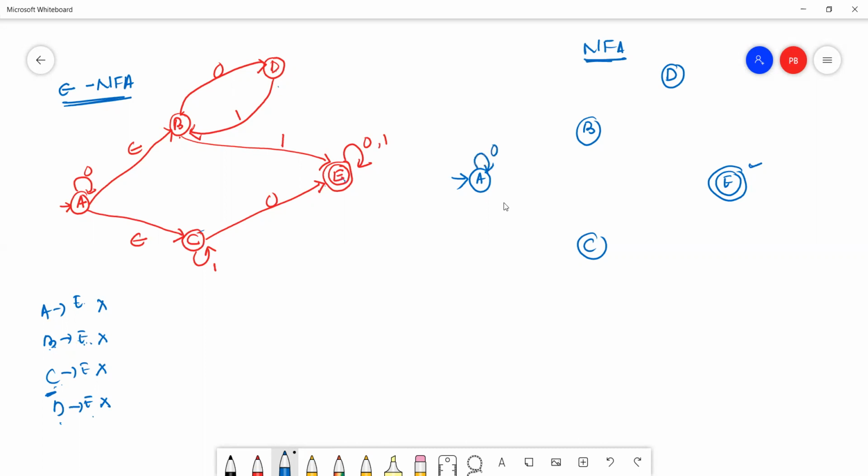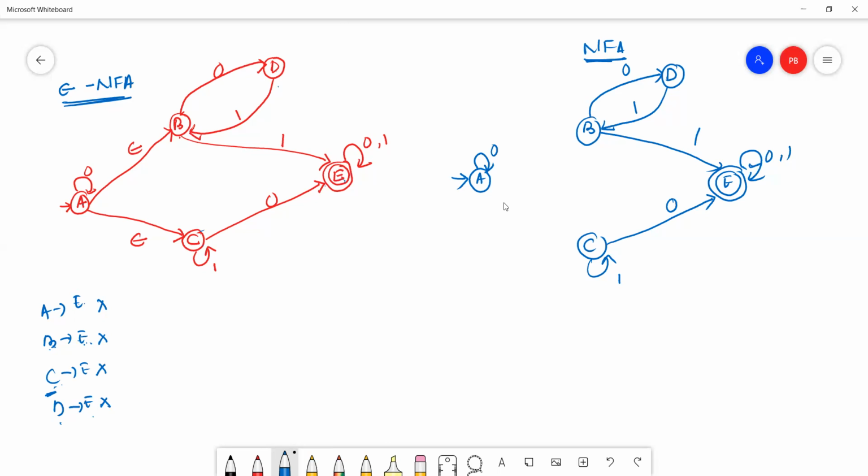This is 0, this is 1, this is 0, 1, this is 0, this is 1, this is 0, this is 1. Okay, now we'll check whether some other transitions are there or not.